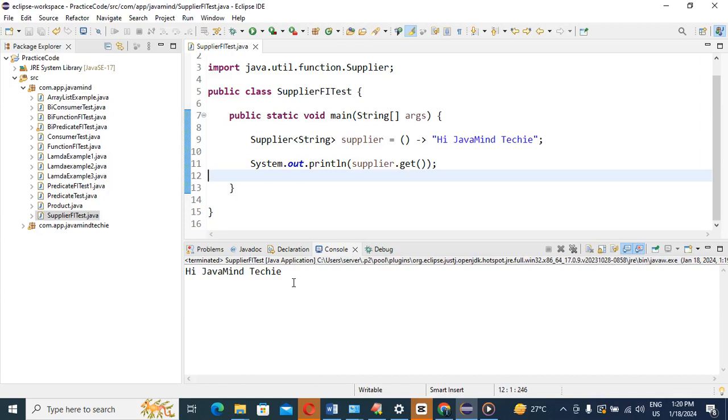So also one thing I will explain here, guys. See, Supplier has a get method, right? Supplier has a get method which has no method argument, only a return type. This thing you should know very well. Correct? And also I will tell you where we are going to use this Supplier. Which method expects a Supplier functional interface implementation, just like our map, or filter, or forEach. In the same way, which method uses this Supplier functional interface?